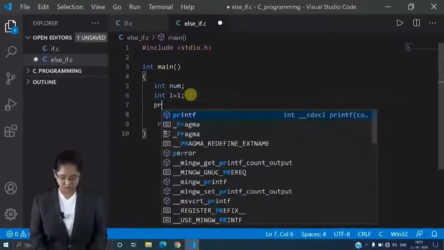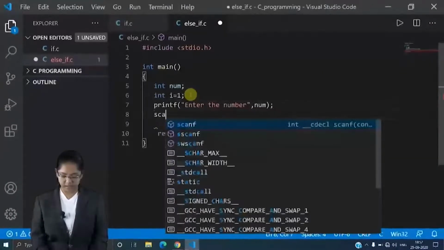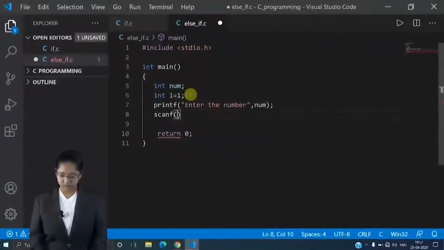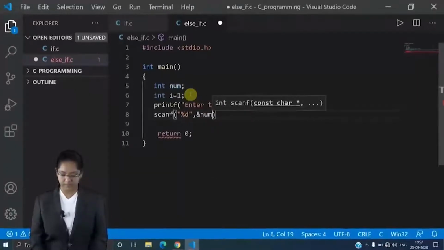Now printf, I am taking the input from user, so "enter the number" here, pass number over here, then scanf "%d", here ampersand num.